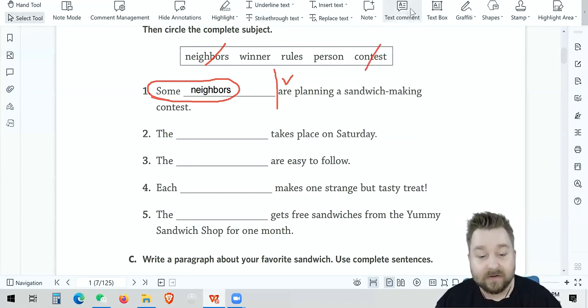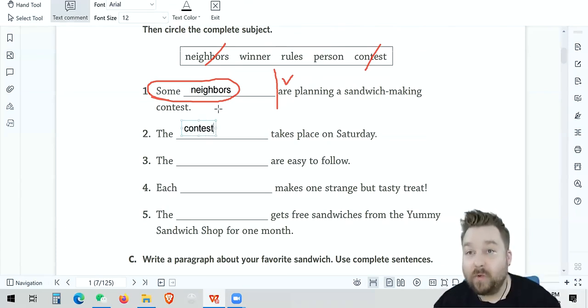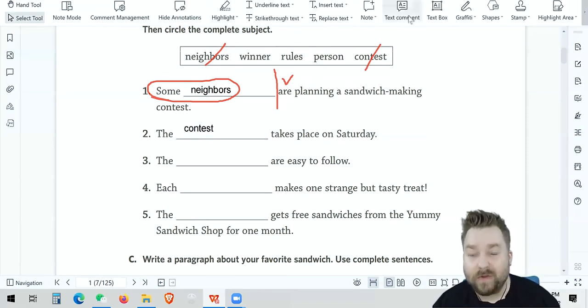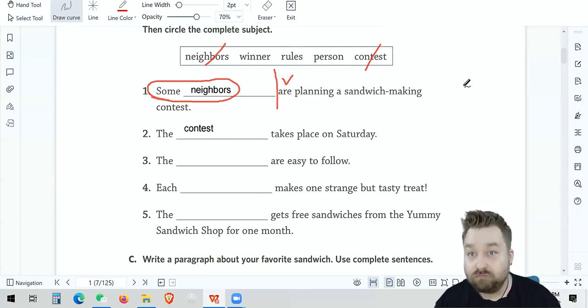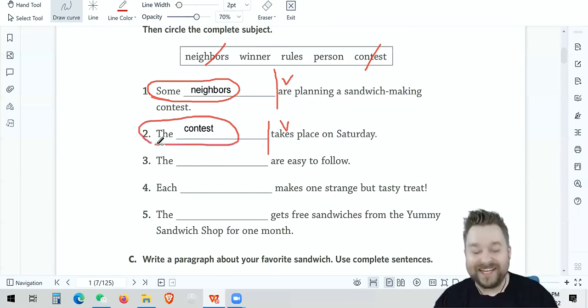So let's write that in there. Cool. What takes place? So let's find our verb. What's the do? Takes, right? The verb is takes. So we draw the line. What's our whole complete subject? All of it. It's so easy, right? Cool.